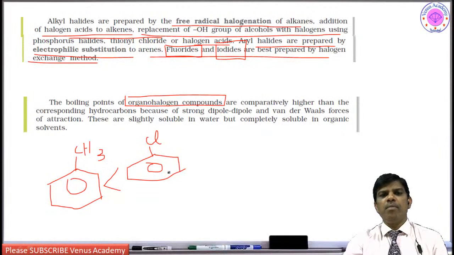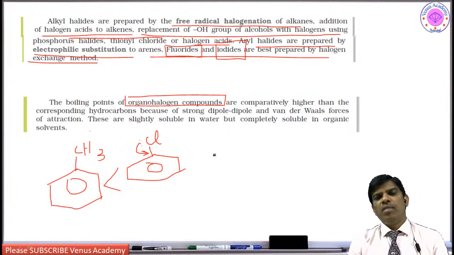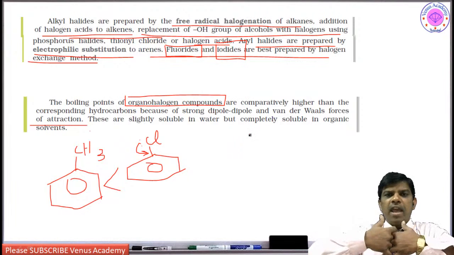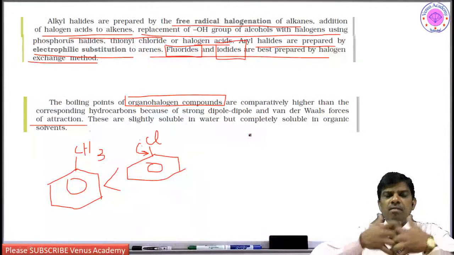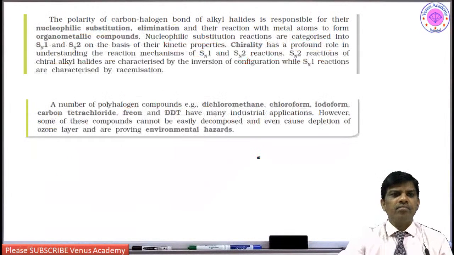This is because of strong dipole and van der Waals forces of attraction, so the molecules are highly tightly packed, and the boiling points are going to be comparatively high, right?